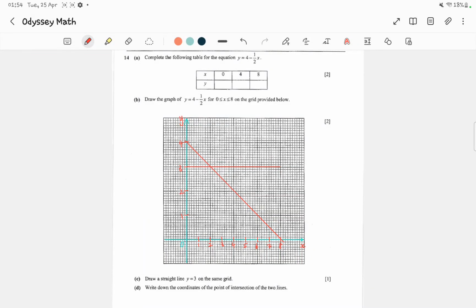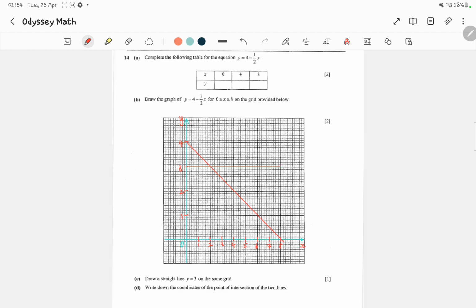Now let's do the final question of this paper 1, question 14, which is the sketching of the graph of a straight line in the form of y equals mx plus c. Complete the following table for the equation y equals 4 minus 1 over 2x. We have this table over here, x is 0, x is 4, x is 8. So we need to fill in the blanks for the values of y.